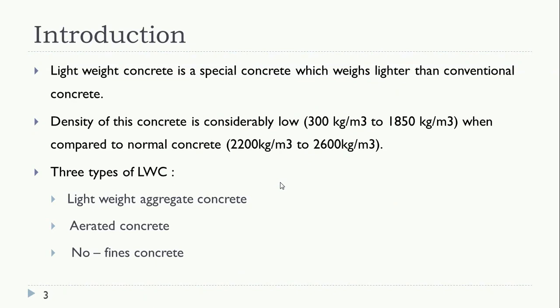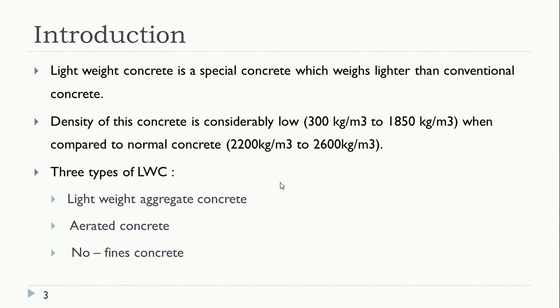The density of a normal or conventional concrete ranges from 2200 to 2600 kg per m cube. This heavy self weight somewhat makes the structure uneconomical.